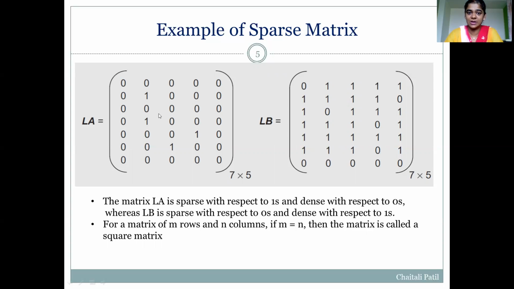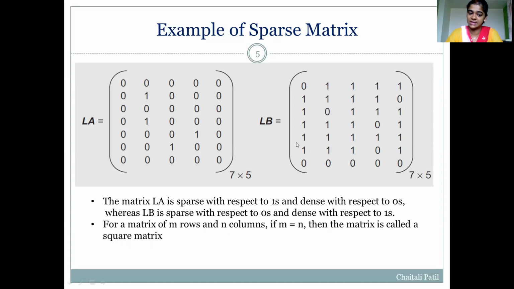A few more examples of sparse matrix. See, here there are two matrices, matrix LA and matrix LB. The size of both the matrices is 7 by 5, that is 7 rows and 5 columns. Matrix LA is sparse with respect to ones, and it is dense with respect to zeros.